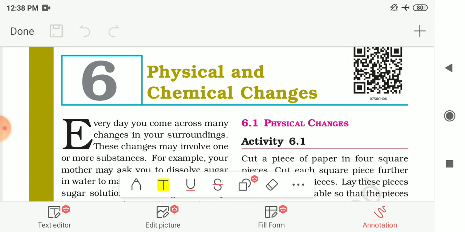Then we had seen chemical change. A change in which one or more new substances are formed is called a chemical change. Burning of a thin strip or ribbon of magnesium, and rusting of iron are examples of chemical changes. And then we had seen some activities for these physical and chemical changes. Now let us continue our chapter with the next topic, rusting of iron.